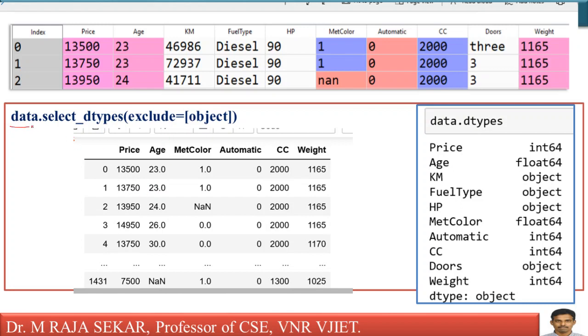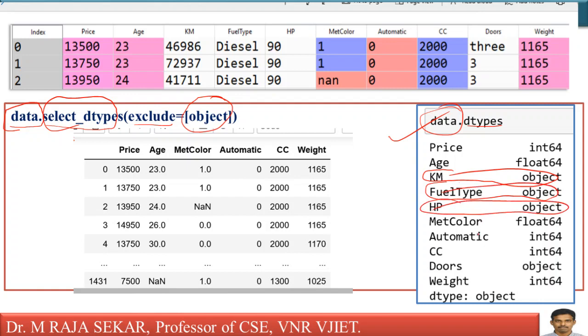Just see. data is my data frame name, dot select_dtypes, exclude equal to object. Means what it gives? It gives all the column names by excluding object data type columns. What are the object data type columns? We already discussed this with data.dtypes, where data is my data frame name. Where can I find object data type? Kilometer is object data type. Fuel type is object data type. HP is object data type. Therefore, doors is object data type.